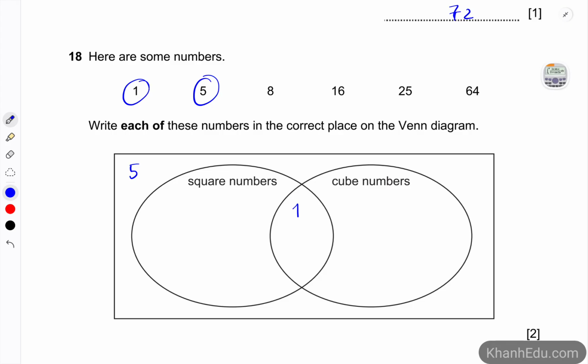Number 8. 8 is a cube number, but it is not a square. 16 is a square, but not a cube. 25 and 64. 64 is either a square or a cube number.